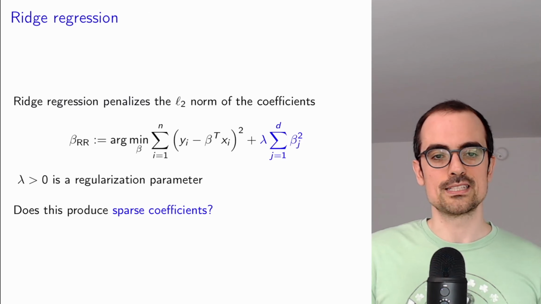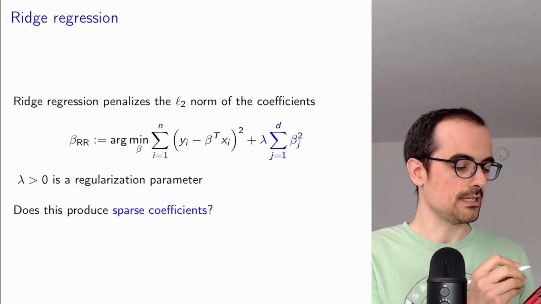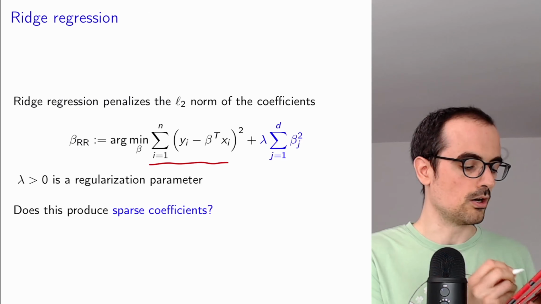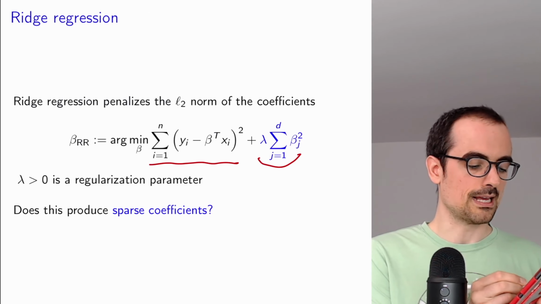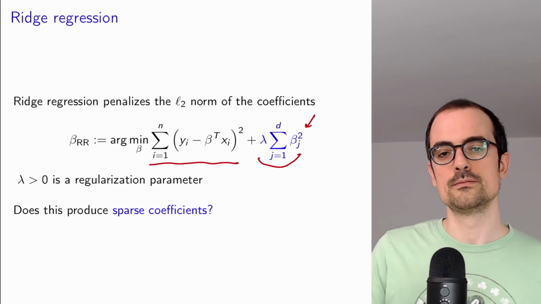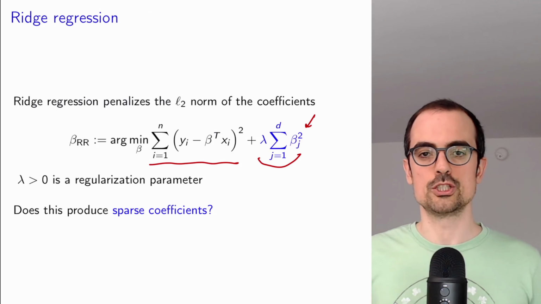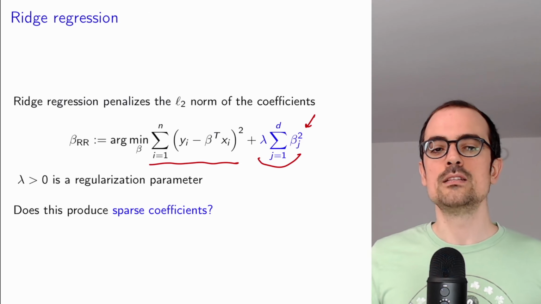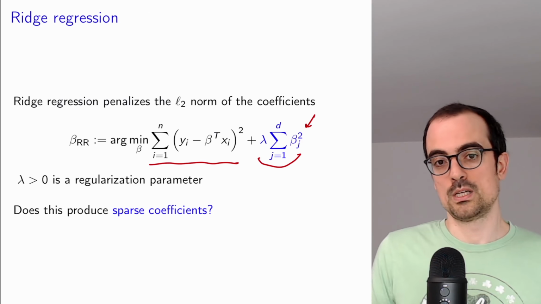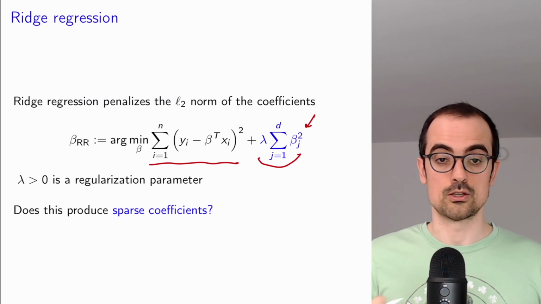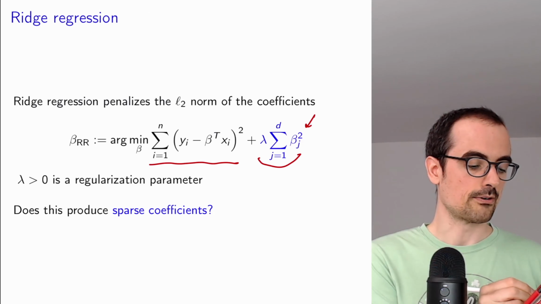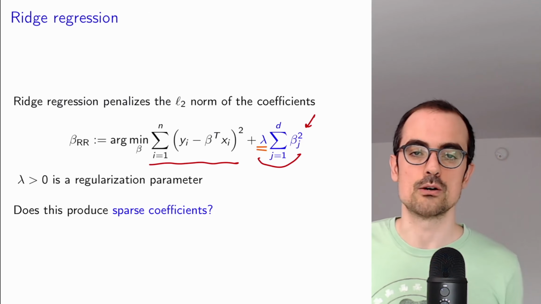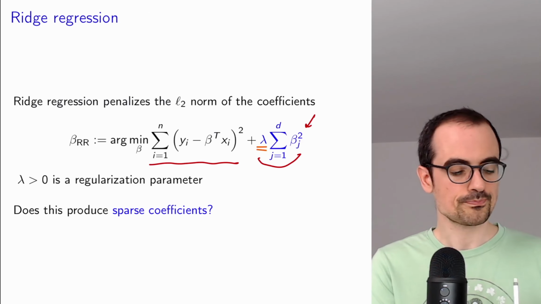Equivalently, if we minimize this cost function, with the ordinary least squares term and also a term that penalizes the squared amplitudes of each coefficient, does that lead to a coefficient vector that has a lot of zeros? Remember that lambda here is a regularization parameter that determines how strong the regularization is.